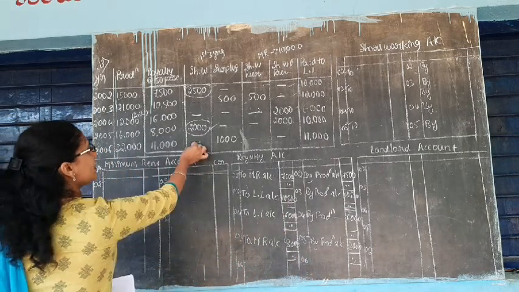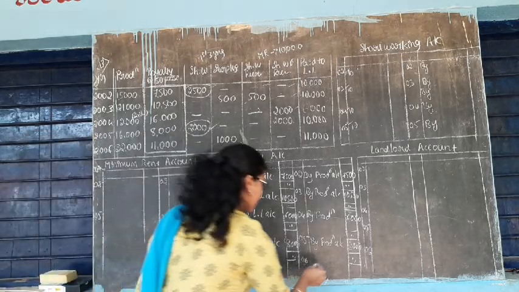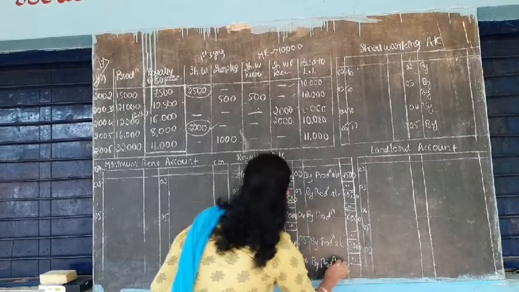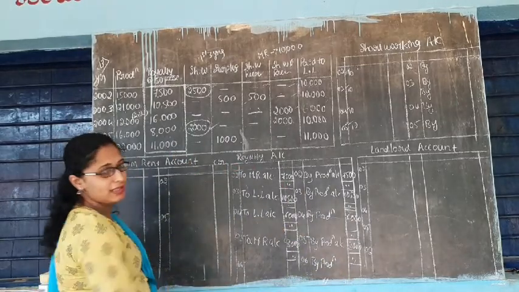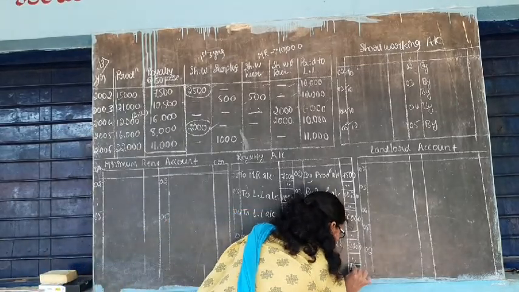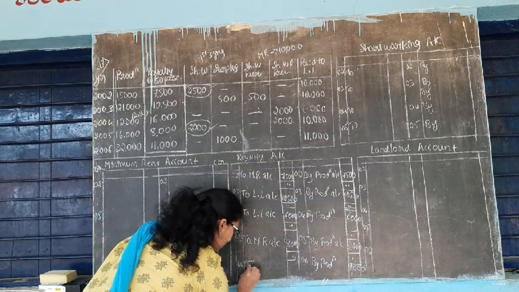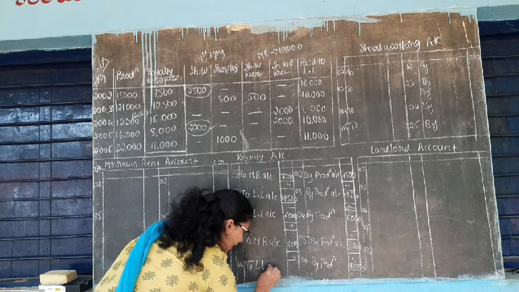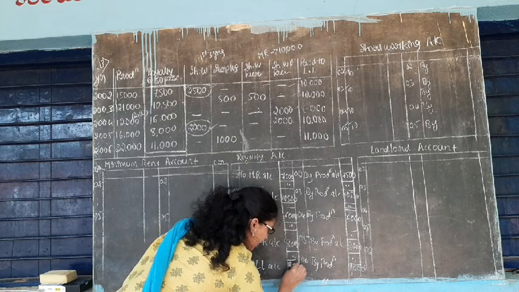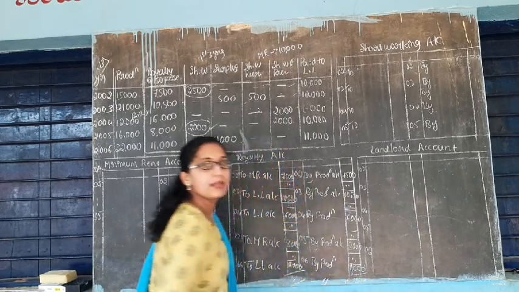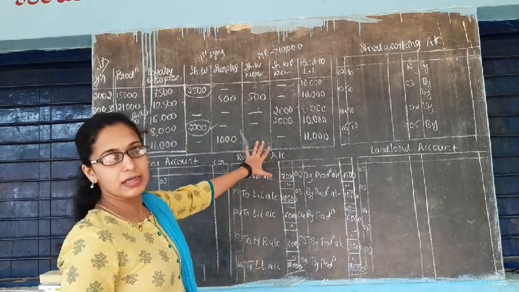Okay. Now next thing is 2006. In 2006 there is no short working. So by production, how much? Production is 11,000. And when there is no short working, directly you have to write to landlord account 11,000. Close it. So this is the way to prepare the royalty account.